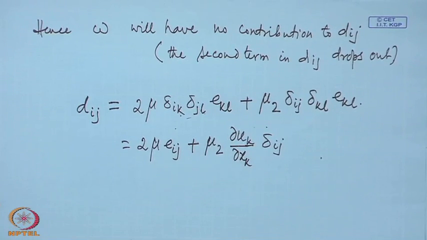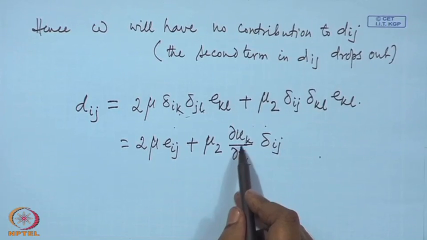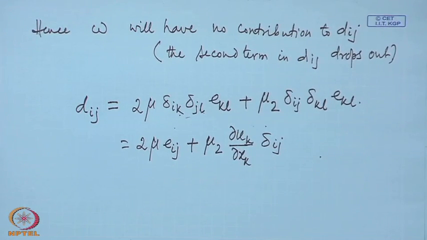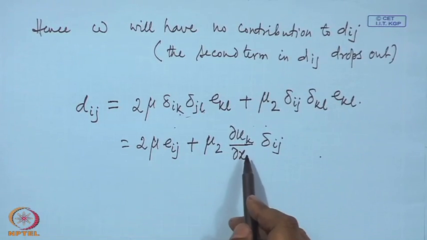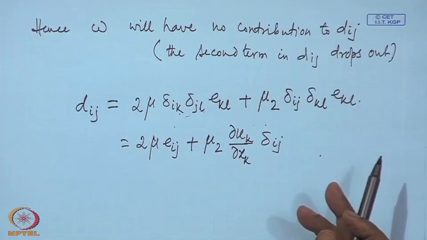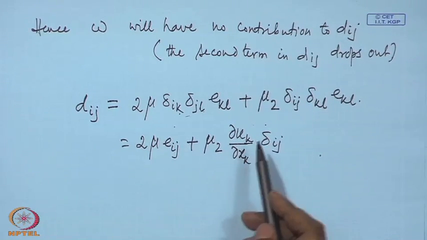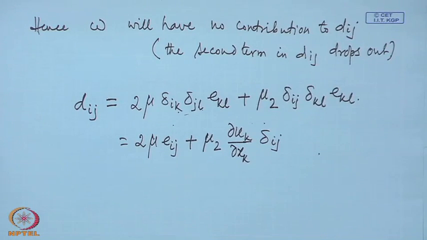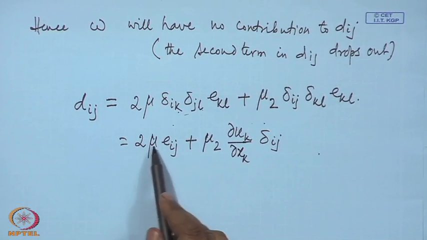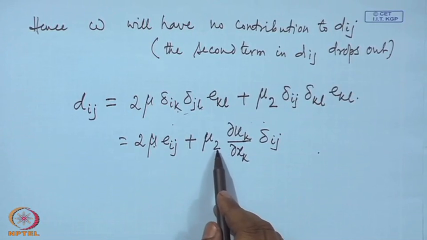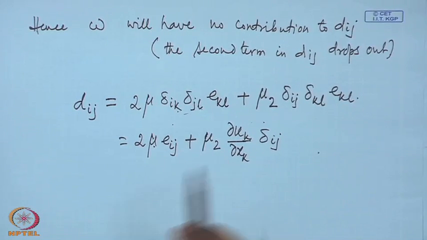And the second one, mu 2, is called the coefficient of bulk viscosity, because you see the term present with this mu 2 is d u k d x k. Okay. What is that d u k d x k? It is the divergence of the velocity or rate of expansion. Since it is associated with that volume expansion, this is called the second coefficient of viscosity or bulk viscosity. So, this is the coefficient of viscosity, this is the second coefficient of viscosity or coefficient of second viscosity or bulk viscosity.